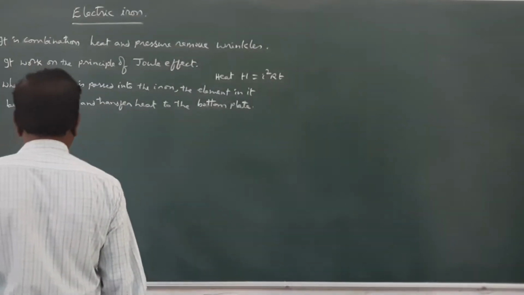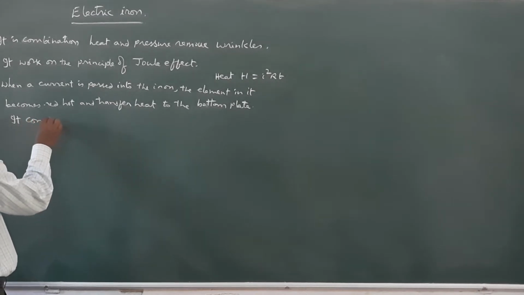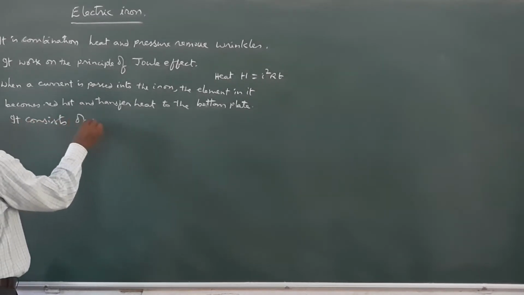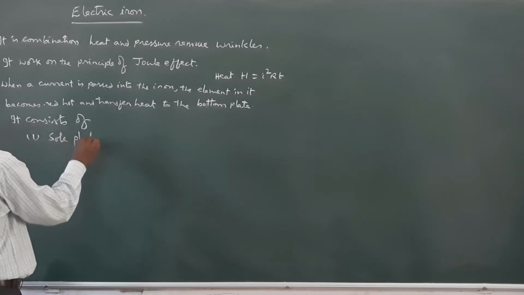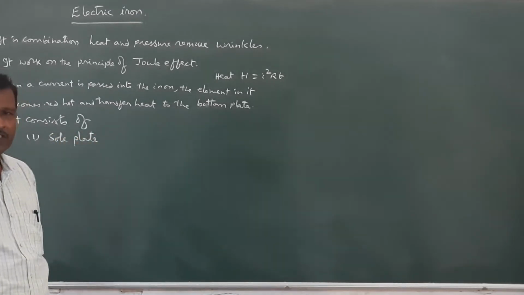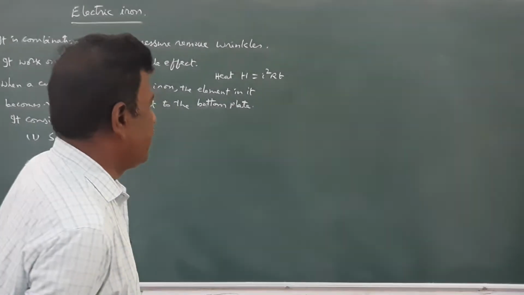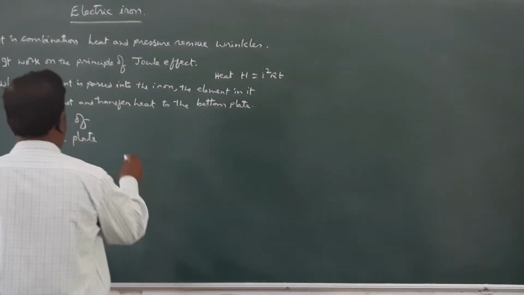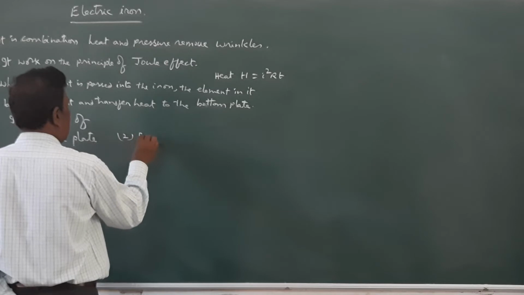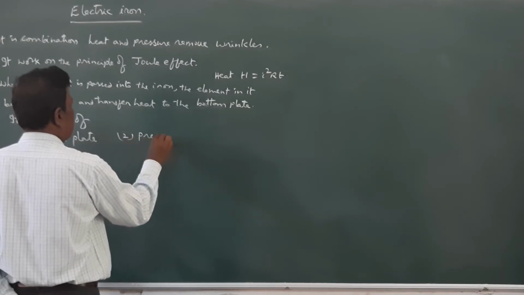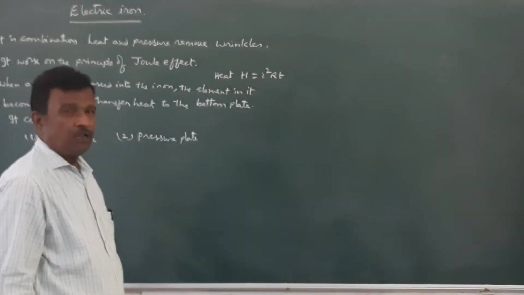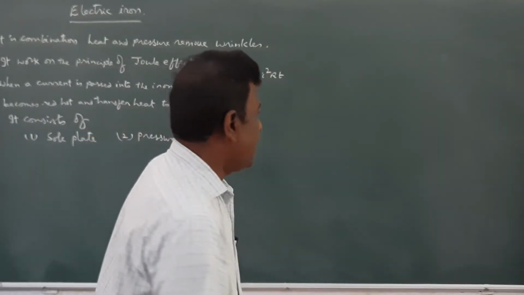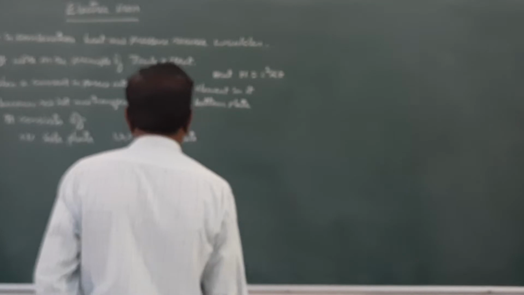So, this electric iron consists of: number one, the sole plate. Another one is called the pressure plate. Another one is called the heating element.